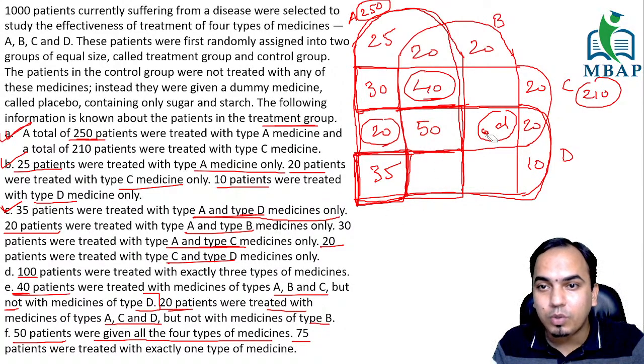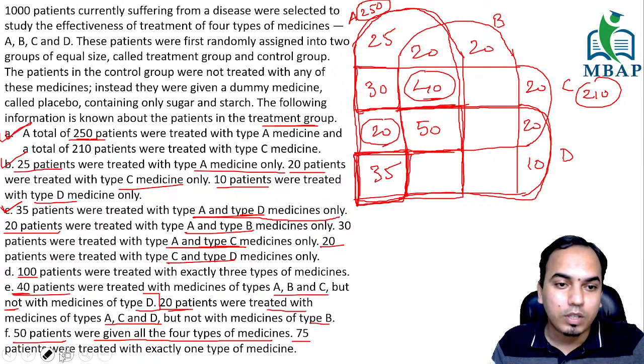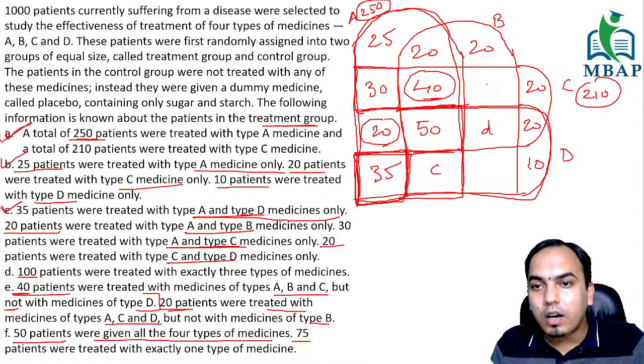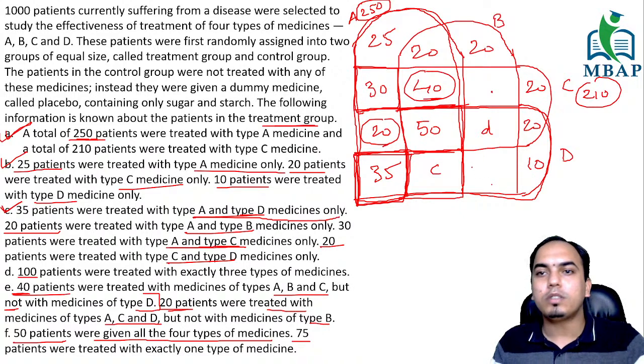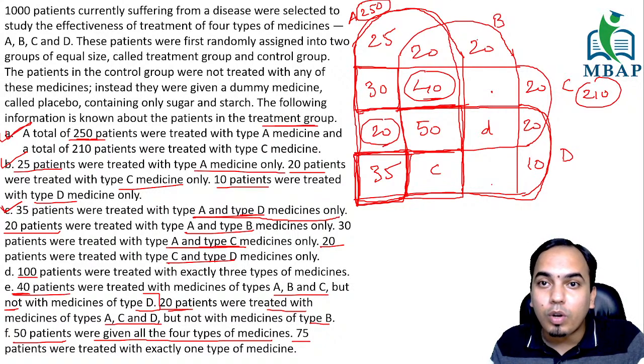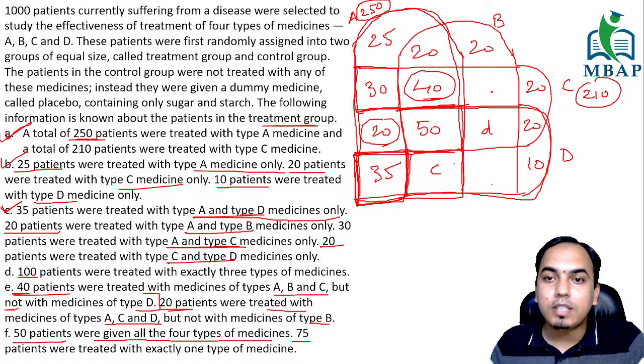You don't know this C value, you don't know this D value. These things are not there with you right now. As of now, this is not there, this is not there, and so these two and these two. So there are 4 boxes left. But there is some more information that you have not used till now. That means the total of A is 250. That means this entire thing.